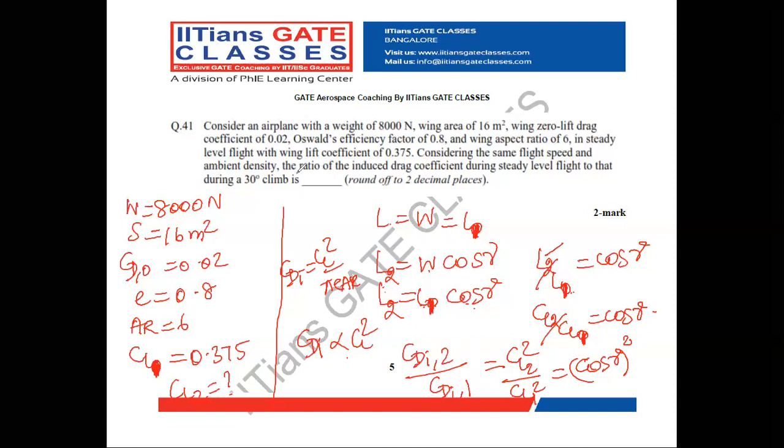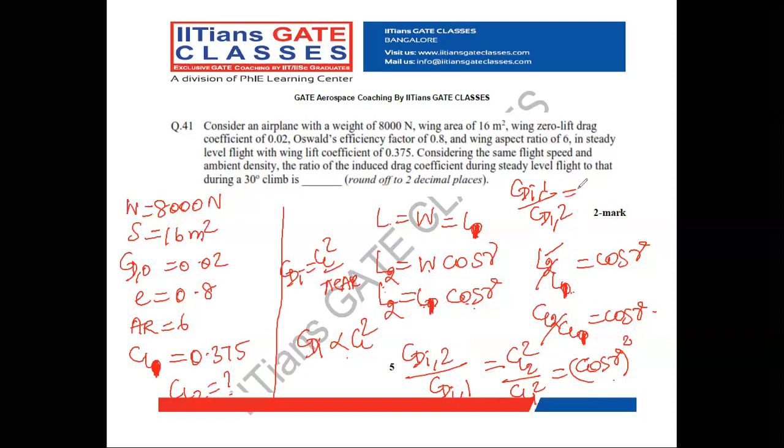Now what do we want? The ratio of induced drag coefficient during steady level flight to that of a 30-degree climb. So they are asking for steady level flight divided by the induced drag of 30-degree climb. That is CDI of steady level flight divided by CDI of 30-degree climb, which is the inverse of this, because we already took 30-degree climb divided by steady level flight.